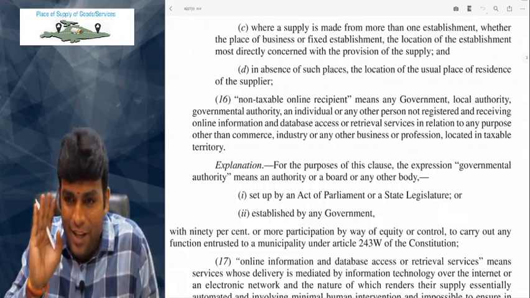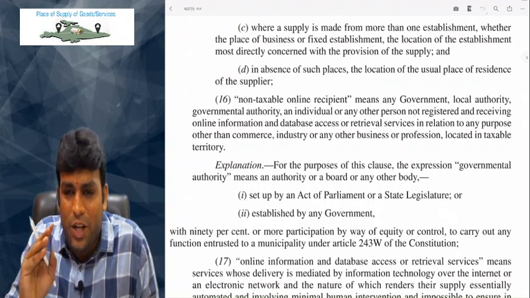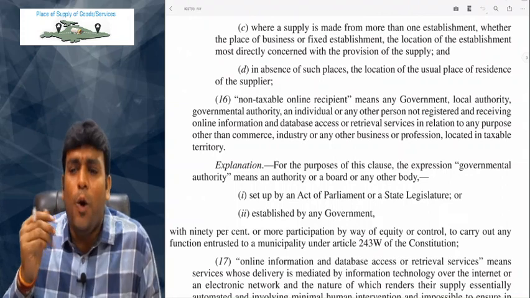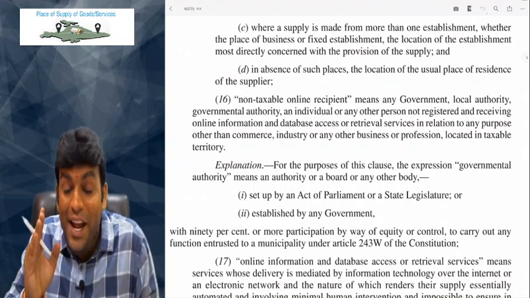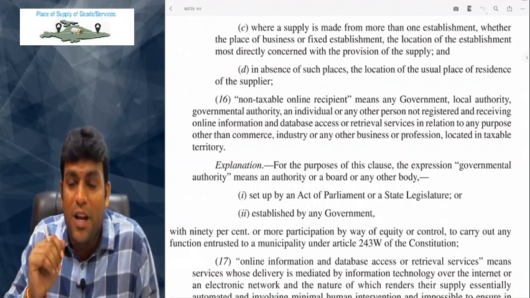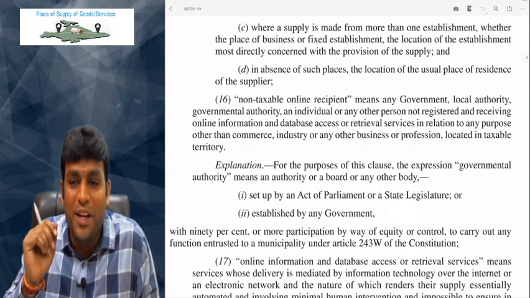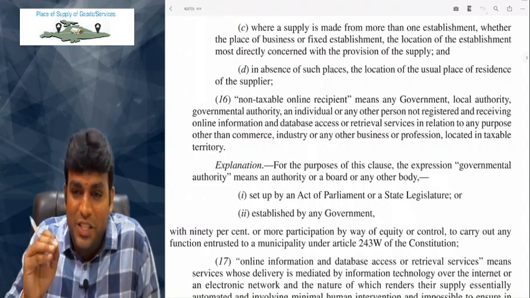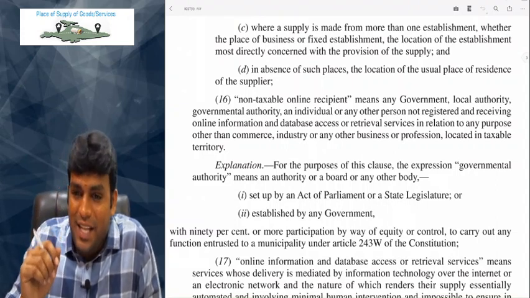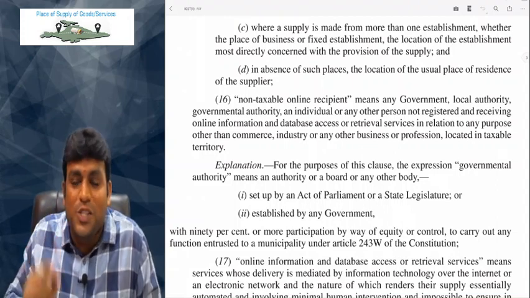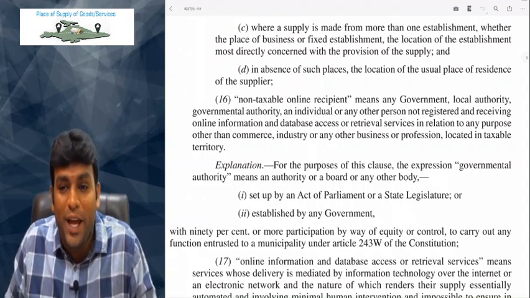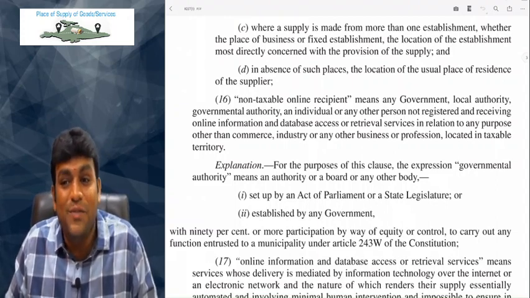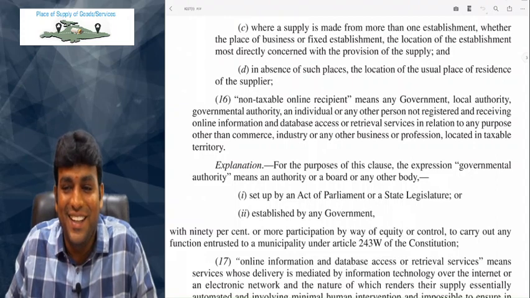Set up by an act of parliament or state legislature or established by government with 90% or more participation by way of equity or control, to carry out any function entrusted to a municipality under Article 243W of the Constitution. An authority or board with 90% or more participation by way of equity or control is with government. That is important. Clear, right?